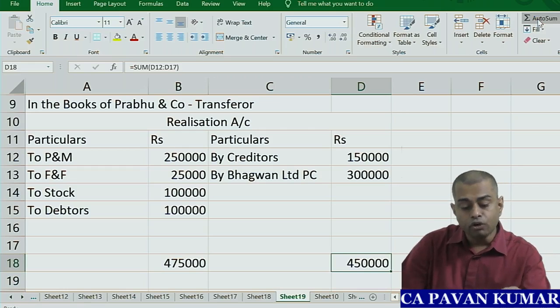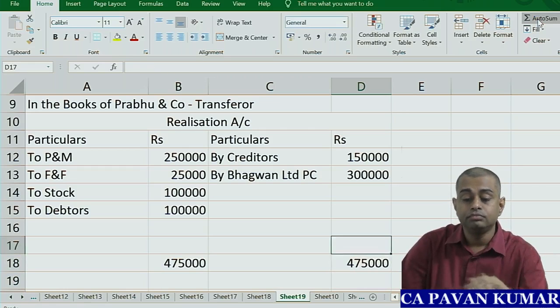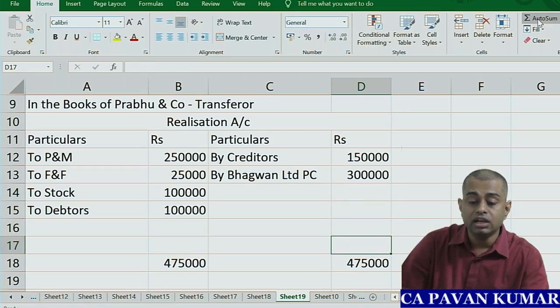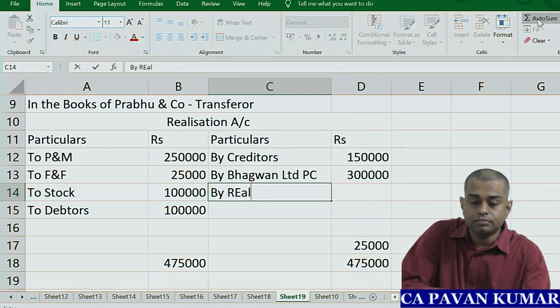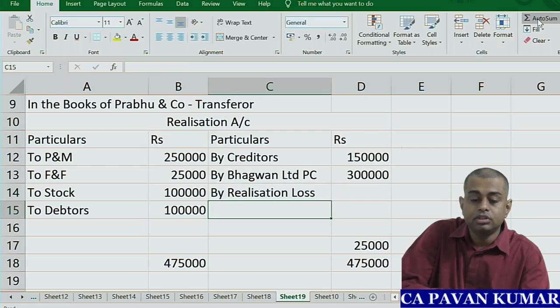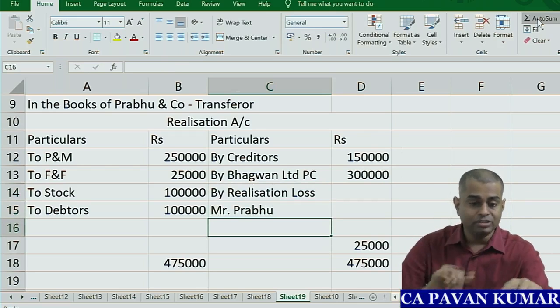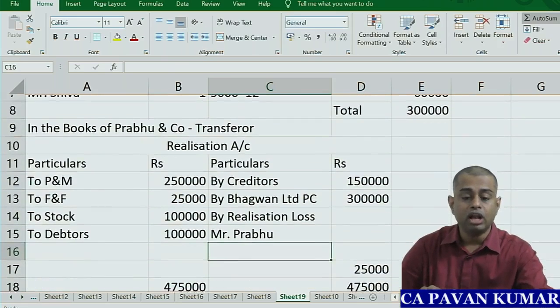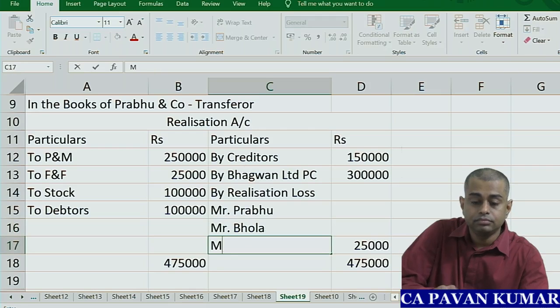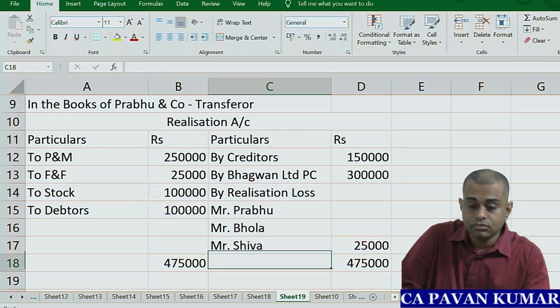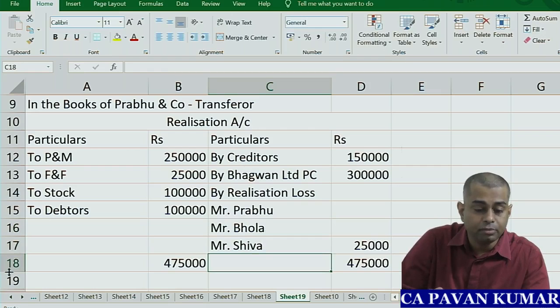So bring 4,75,000 here also. Then 25,000 is the loss by realization loss. Okay, to Mr. Prabhu. What are the names of these guys? 3 guys are there. Prabhu, Bhola, Shiva. 3 people are there.